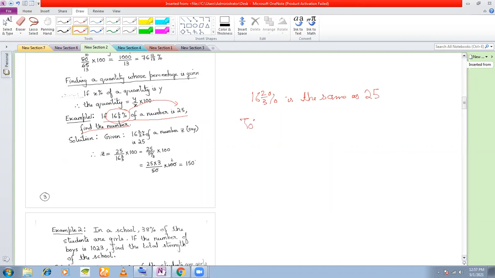Total number will be 25 divided by 16 2/3 into 100. Okay, so which is 25 by, convert this to an improper fraction. This 3 will go up. Now you can cancel here. So you get 25 into 3, 75. 75 into 2 is 150. So the total quantity was 150.